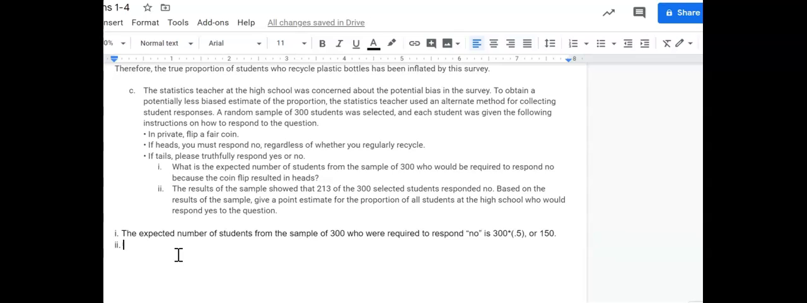So the results of the sample showed that 213 of the 300 selected students responded no. Well, 150 of those had to respond no. So quick math. Out of the 150 that are left, 63 of them still responded no, which means 87 out of 150 of the students actually recycle, which is 0.58. So here, write it as a sentence.